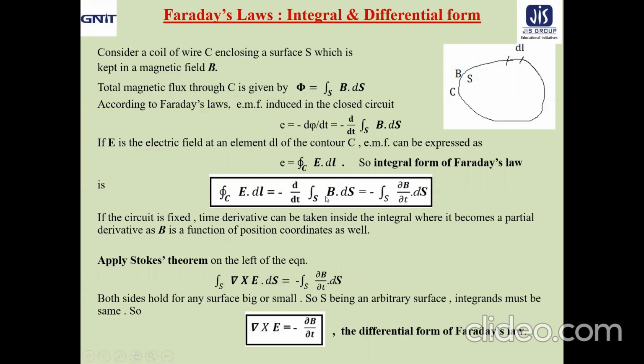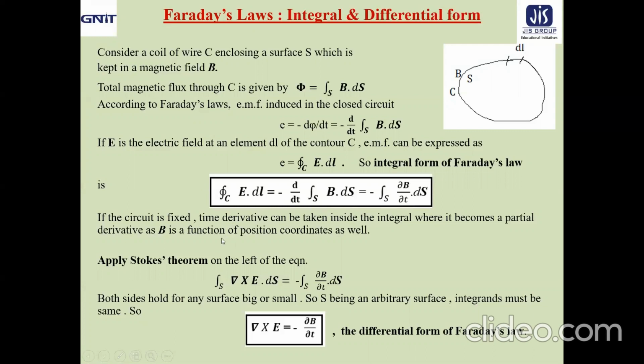B is a function of x, y, z as well as t. When you are taking the time derivative only inside the integration, you have to write it as a partial derivative. That concept we have already utilized in the case of the equation of continuity. So this is the integral form of Faraday's law.